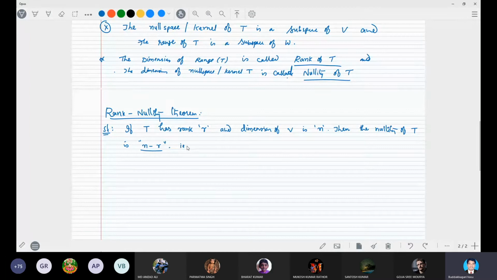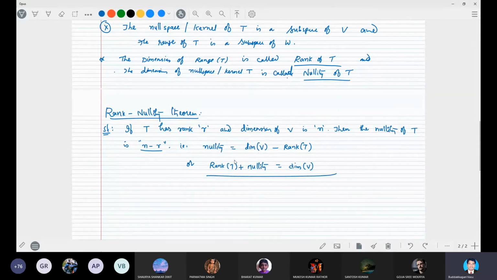That is, you can write it, nullity is equal to n, which means dimension of V, minus rank of T. Or from this we can write it as rank of T plus nullity is equal to dimension of V. So this is the theorem.